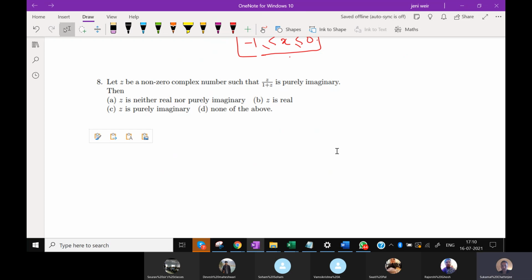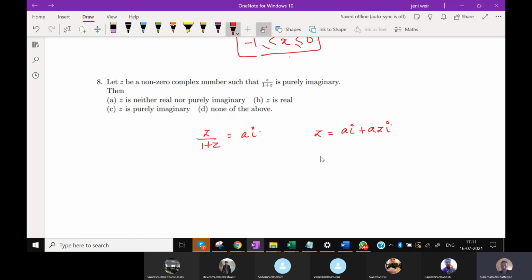Let z be a non-zero complex number such that z by 1 plus z is purely imaginary. If this is purely imaginary, let us assume z by 1 plus z to be equal to ai. So that means z is equal to ai plus aiz.